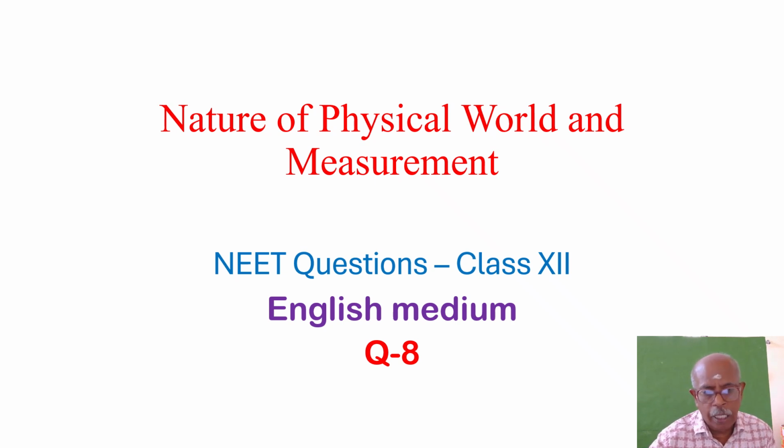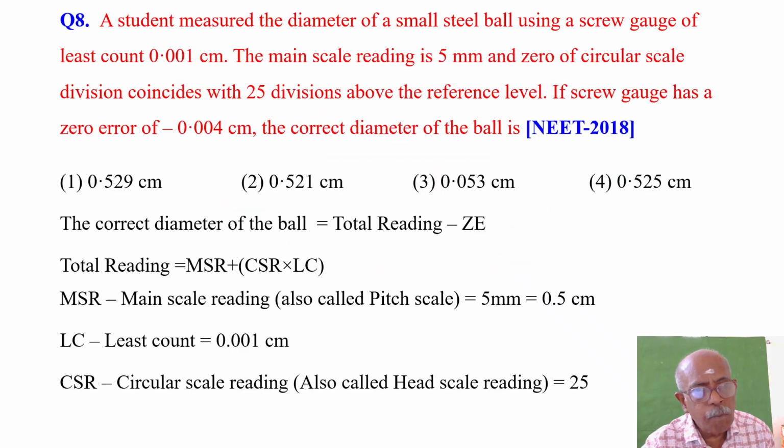Let us begin with the first chapter in class 11 physics, nature of physical world and measurement. Let us get into the question. A student measured the diameter of a small steel ball using a screw gauge of least count 0.001 centimeter.